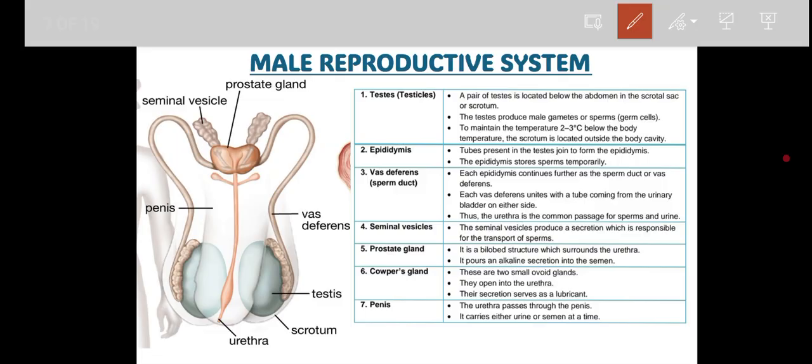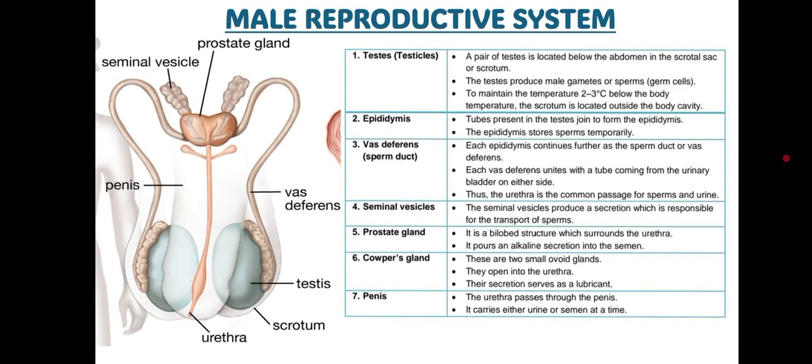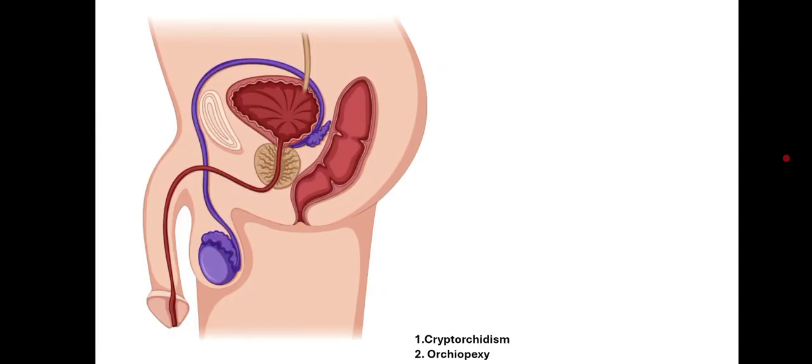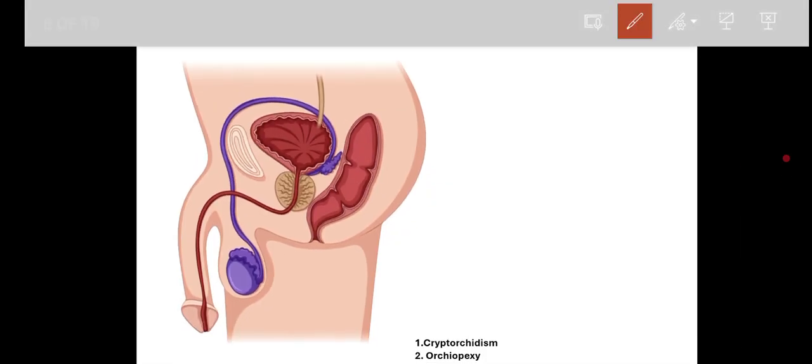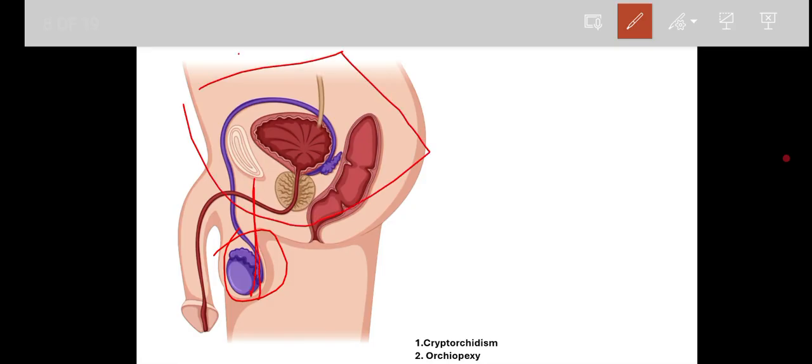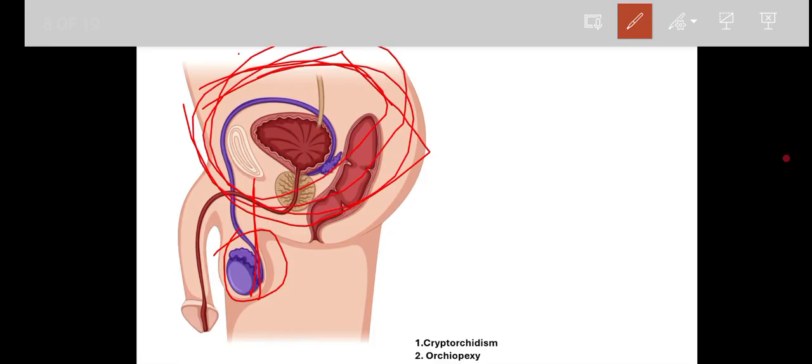One more thing I will add here. You can see there are two terms written: cryptorchidism and orchiopexy. Remember one thing: the testis sometimes remains in the abdominal cavity. It is not descended outside of the body. It remains in the abdominal cavity, and at that time the testis is unable to produce sperm.